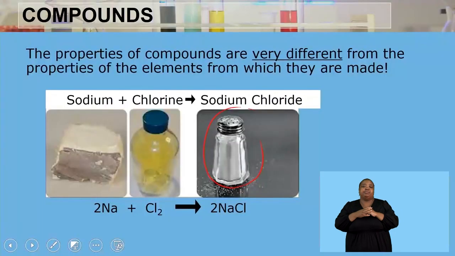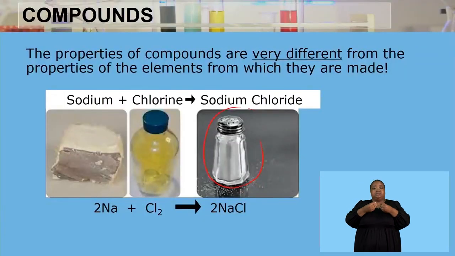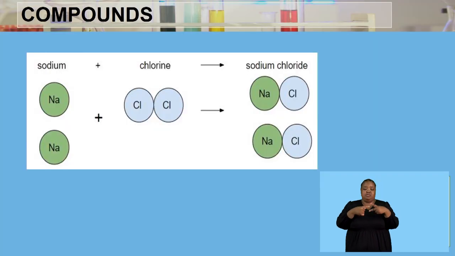And this is just reiterating that the properties of compounds are very different from the properties of the elements from which they are made. We have seen that sodium is a metal, chlorine is a gas, but when they react together, they form something else. And that something else is totally different from the two elements. So now we need to look at how these two substances react.